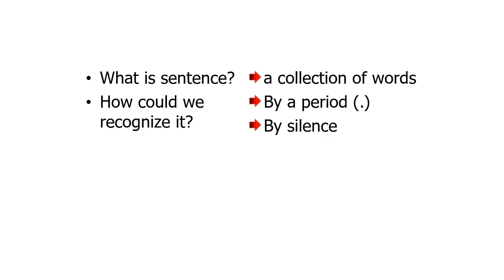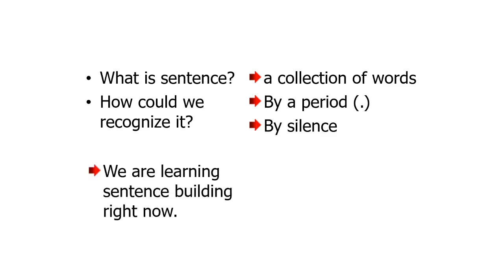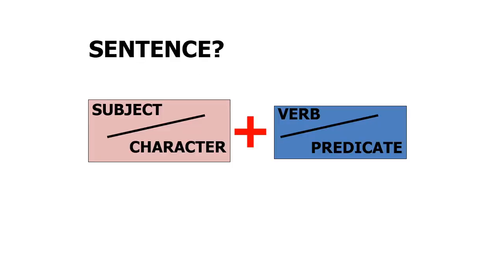There are two ways of recognizing it. The first is by a period, if it is in writing form or in a written text. If it has a period, it means that the collection of words before that period is a sentence. And what about in speaking? In speaking, we may recognize it through silence. And for writing, this is my example: We are learning sentence building right now, period. So this is an example of a sentence.